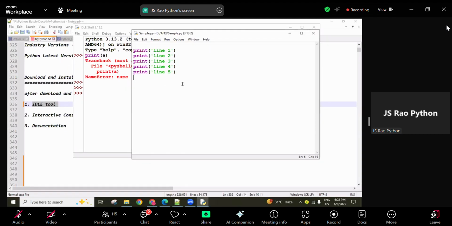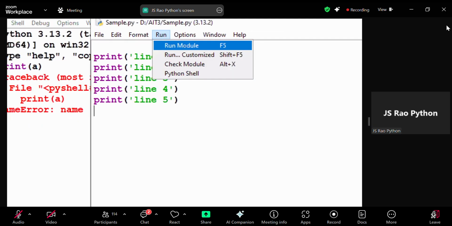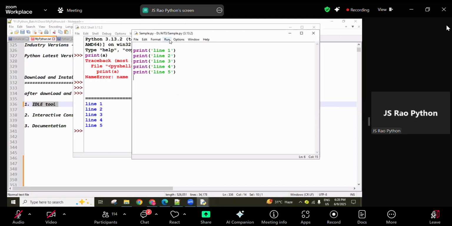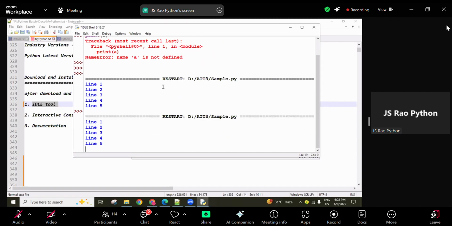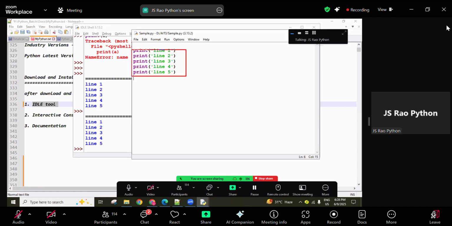Next I want to execute this one. So here the Run menu is there. Click on Run, and next Run Module F5 is there. Click on Run and click on Run Module. Simply run the module, then you are able to see the output. Here we are writing the lines of code, and for these lines of code we are able to see the output here.